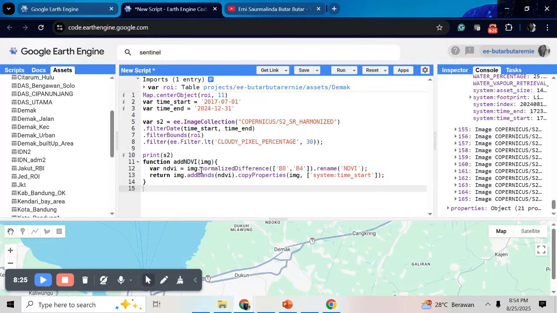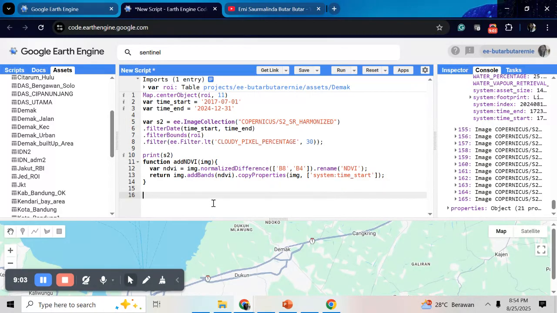And so here I will try to calculate the NDVI in every image using the formula of the NDVI, which is NIR minus red divided by NIR plus red. And I will copy the properties here using the time start. So the properties we will use is here is time start. And after that,